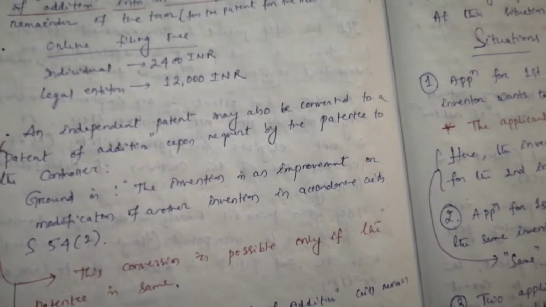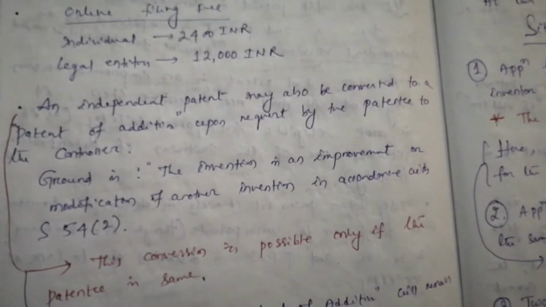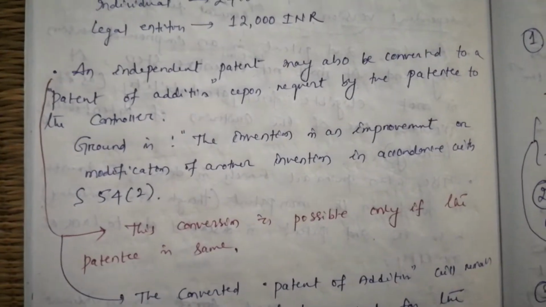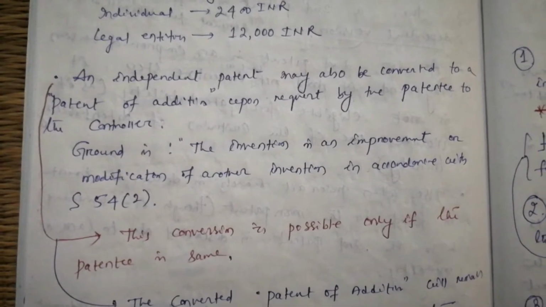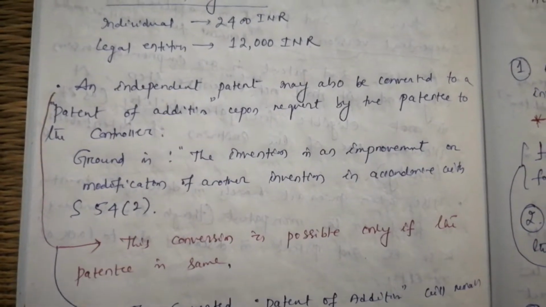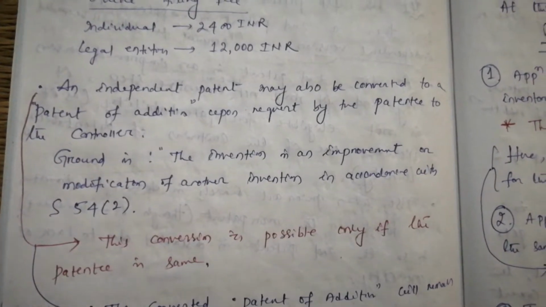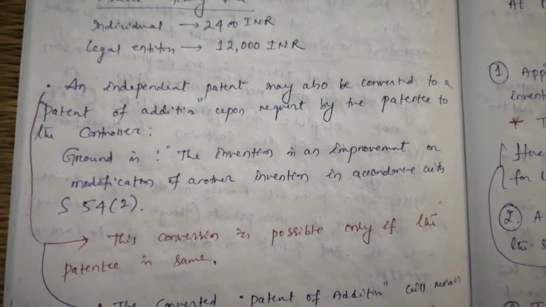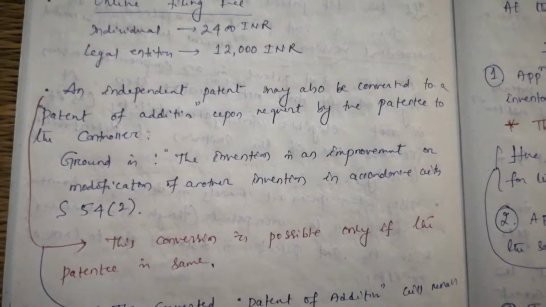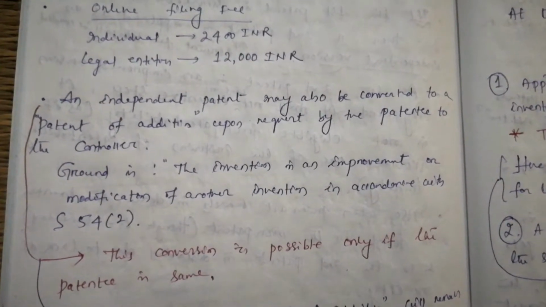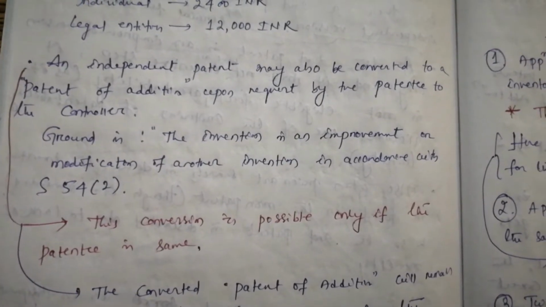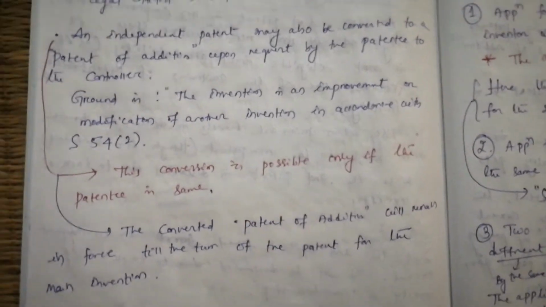So just take a look at the line written in red, and see the arrow mark as well. This conversion, that is independent patent to patent of addition, is possible only if the patent is the same.